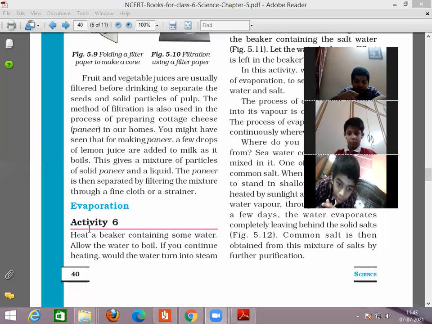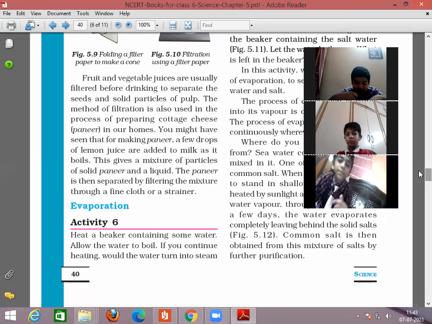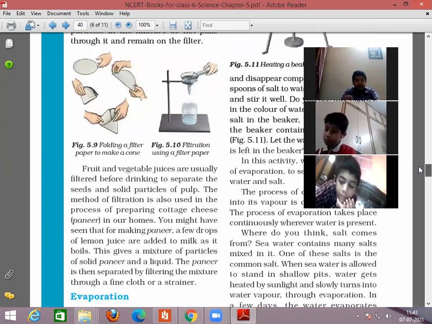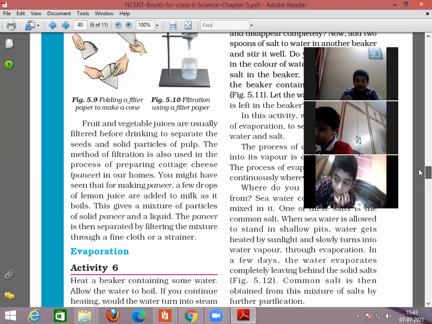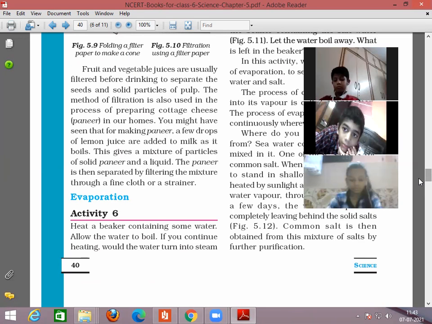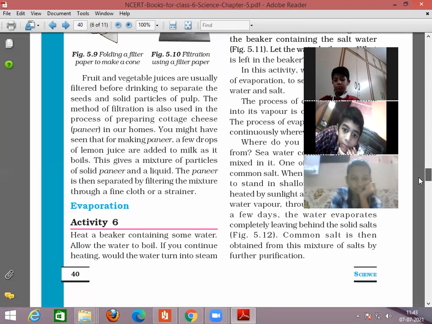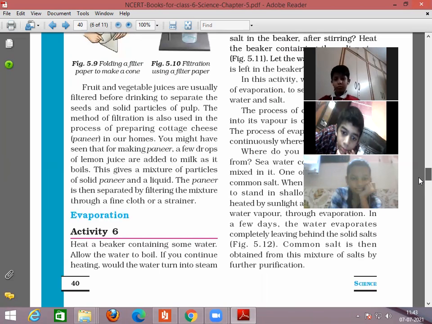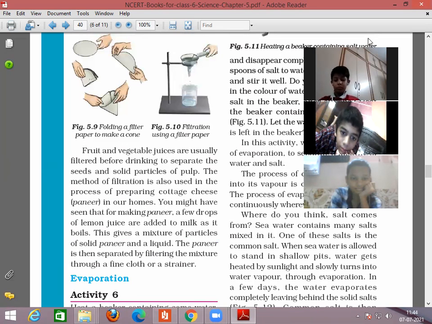Evaporation. Add 2 spoons of salt to water in another beaker and stir it. Do you see any change in the color of water? Can you see any salt in the beaker?